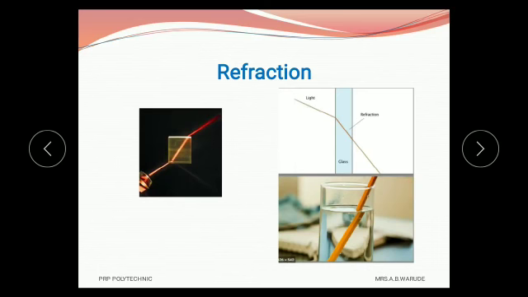See this diagram. Here this pencil is dipped in water. This is the first image, the real image of the pencil. When it goes in water, it is observed that the pencil is bending. This is called refraction. See here this glass or water, and here this light is coming from the first medium, the air medium, to the glass medium. When it comes from the air medium to the glass medium, it changes its path, and that is called refraction. Here there are two media.